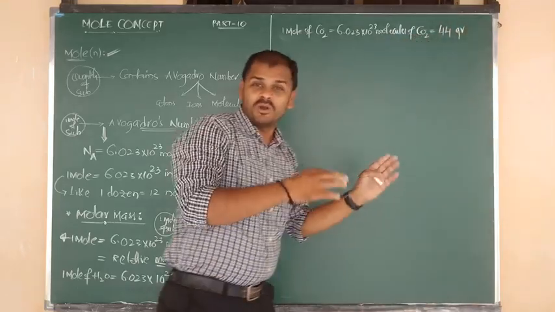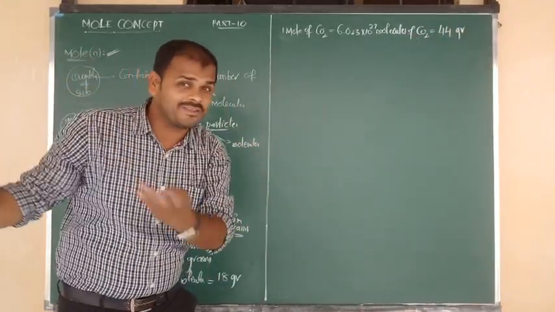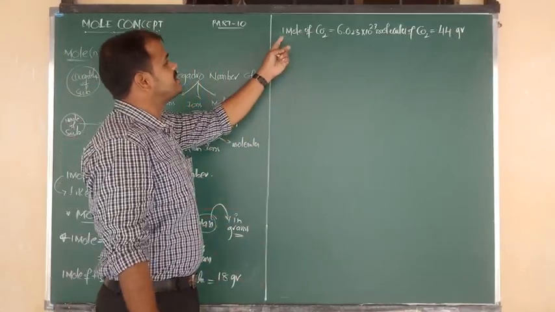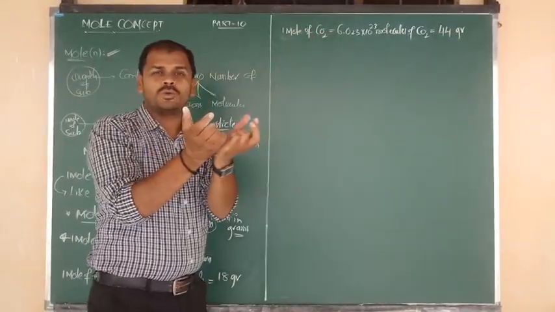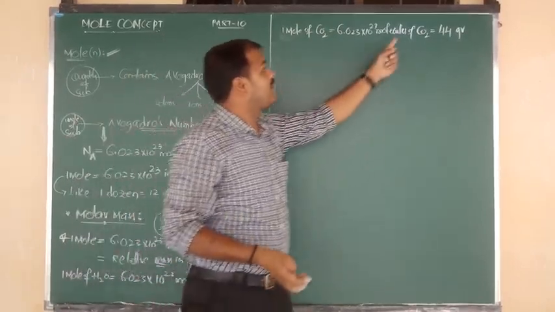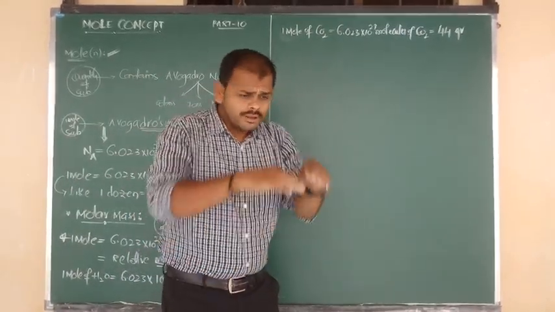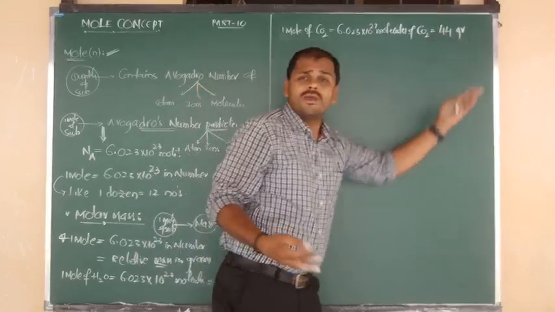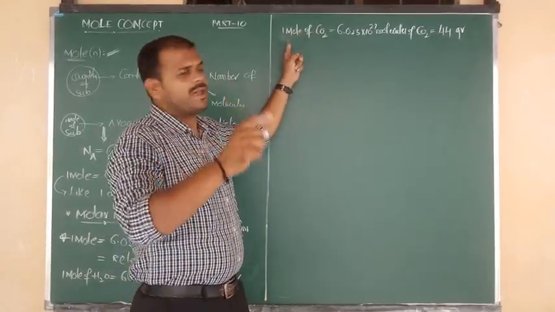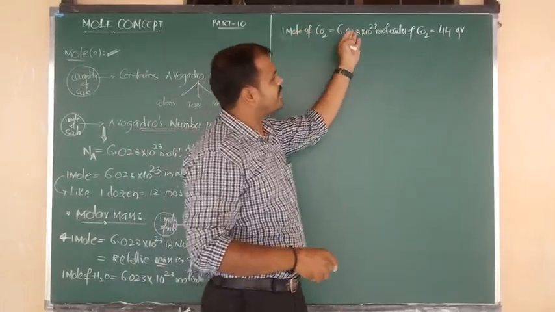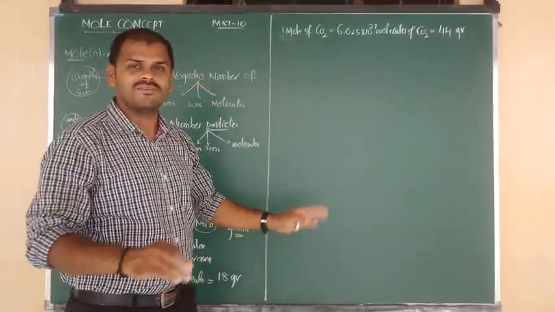I gave the molar mass information in the last class, beta. So once again, 1 mole of CO2 contains Avogadro's number of CO2 molecules and its weight is equal to 44 grams. So 1 mole is equal to Avogadro's number and 1 mole is equal to the molar mass, like that we have to write.